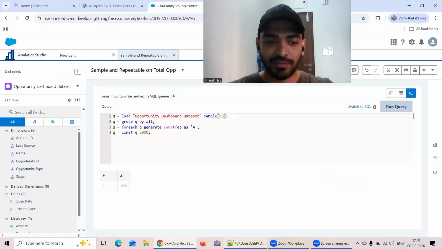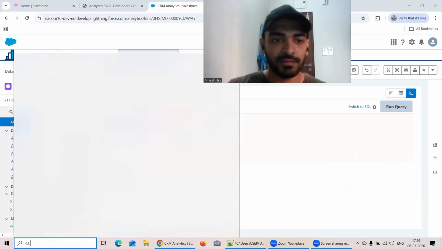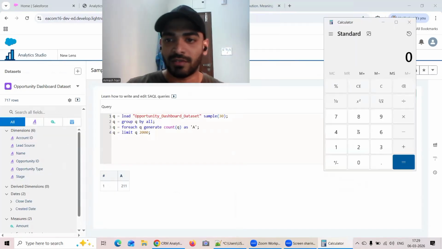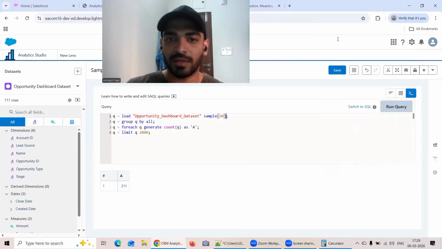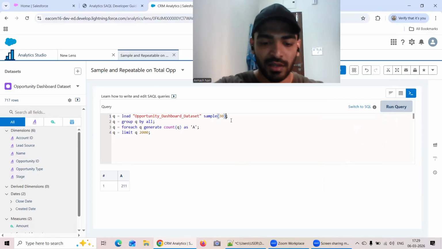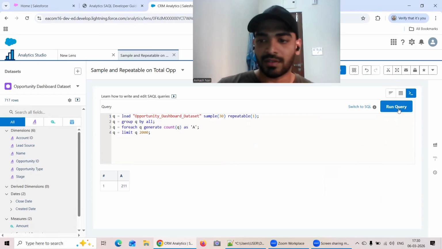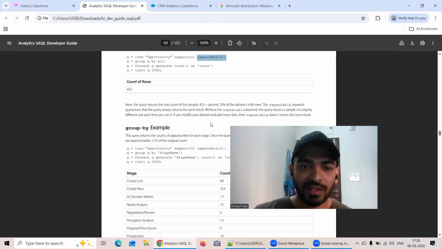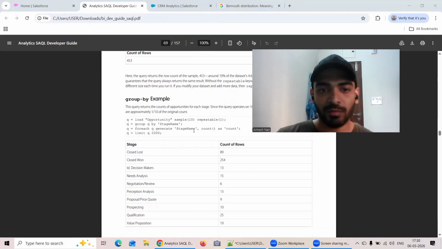Ideally, it should have come around whatever we got in that calculator, which is 0.03 into 717, somewhere around 215. But it's giving me somewhere around 202, I guess, which is also fine. So let me just write that word repeatable and run the query. Okay, great, 202. So yeah, that's fine. I have already saved it. Now, in a similar way, we can try to implement the other stuff as well.